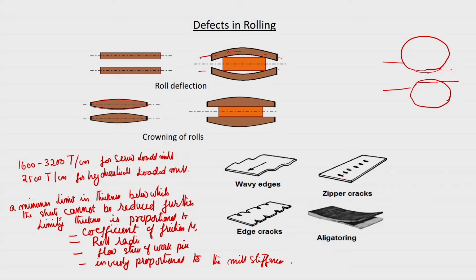So, depending upon that, you can decide how much this chamfering can be done, so that ultimately what comes out will be a flat piece without any wavy structure. Okay. And then there are also chances of edge cracking, because as the workpiece passes through the rolls, all elements across the width experience some tendency to expand laterally along the width direction.